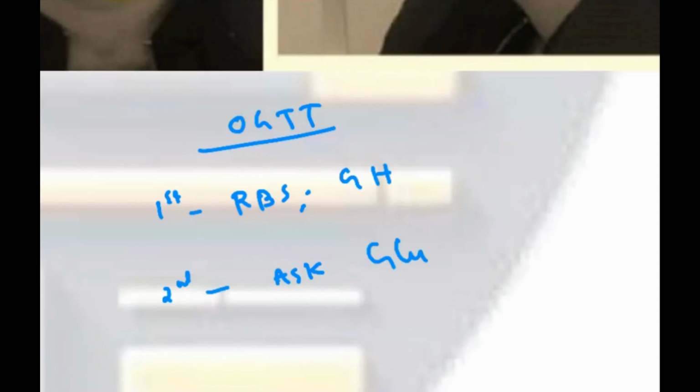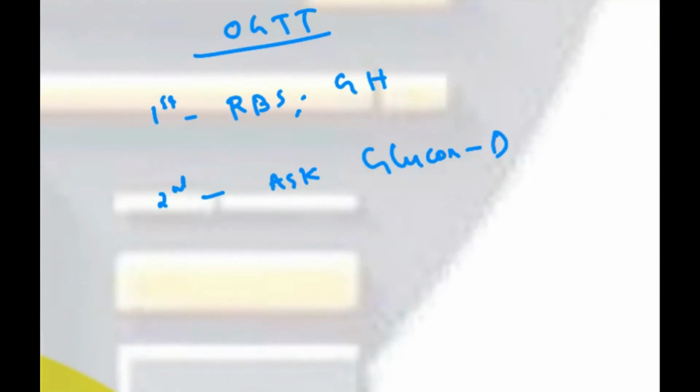I'll repeat again. See the procedure that you follow for OGTT. In OGTT, you first take the resting blood glucose level, RBS, and you take the resting growth hormone level. Then in the second step, you ask the patient to drink Glucon-D. Glucon-D has a lot of glucose load. In the third step, after waiting for 30 minutes, that depends, you take readings.